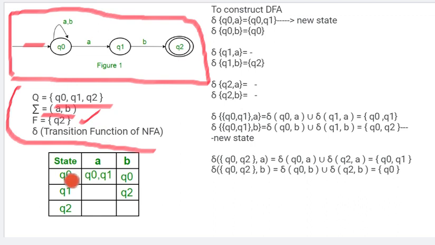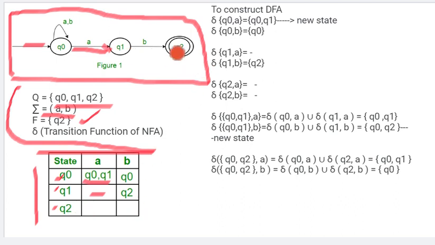For the transition table, first we write all the states, and on the top we write the inputs. States are Q0, Q1, and Q2, and inputs are a and b. Q0 on a: just looking at the diagram, it is going to Q0, and it is also moving to Q1. So we write Q0, Q1 together. It's an NFA, so multiple paths are possible. Q0 on b, it is going to Q0 itself. Q1 on a: is any transition there? No, leave it blank. Q1 on b, it is going to Q2.